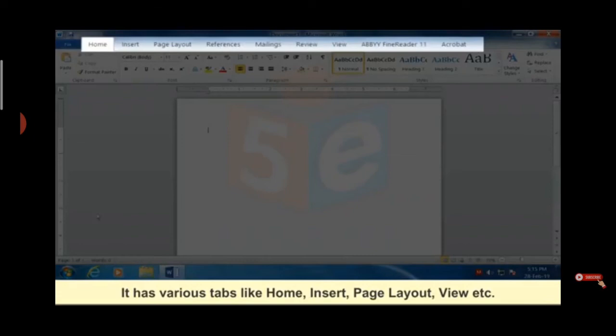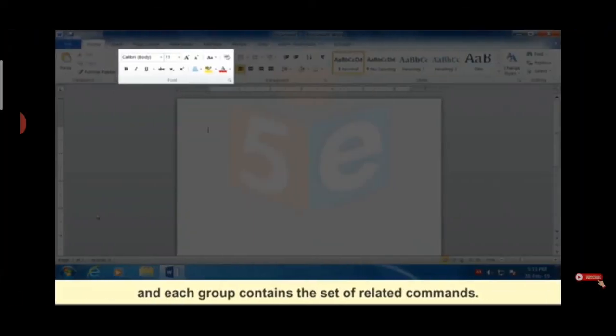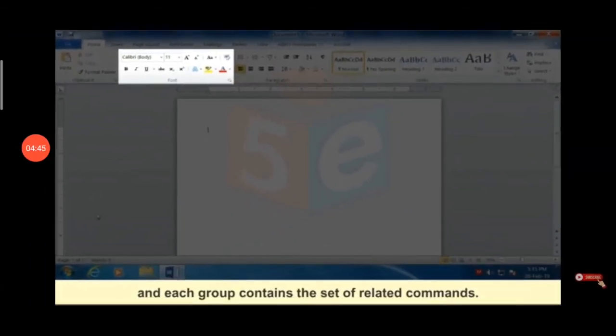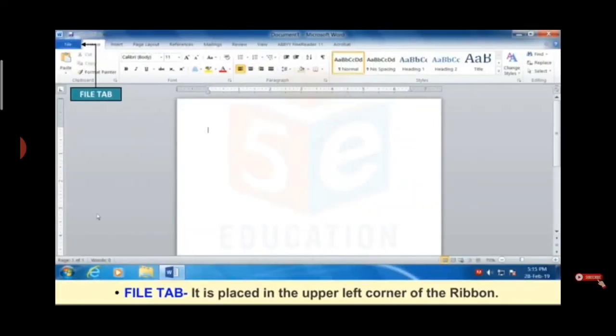Each group contains a set of related commands like font style, font size, bold, italic, underline, etc. So each tab contains many functions or commands.